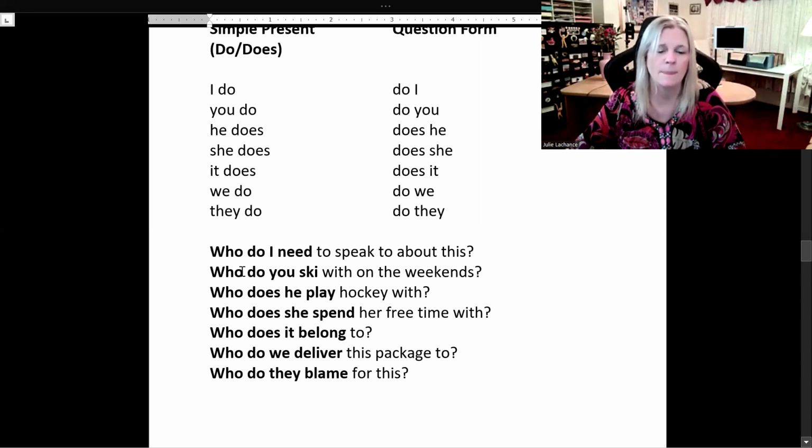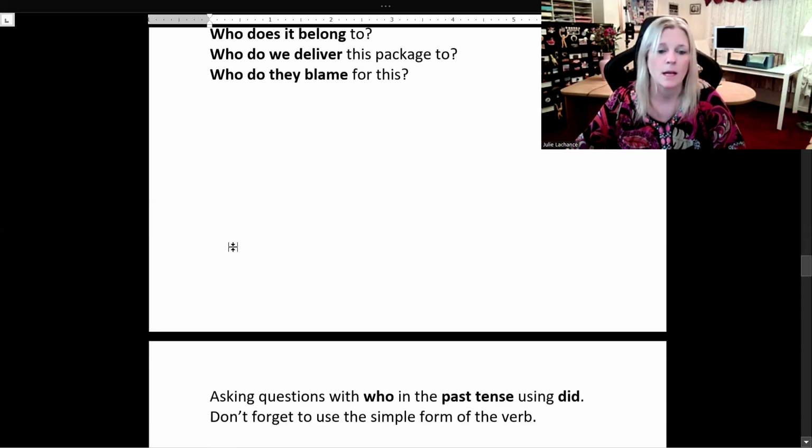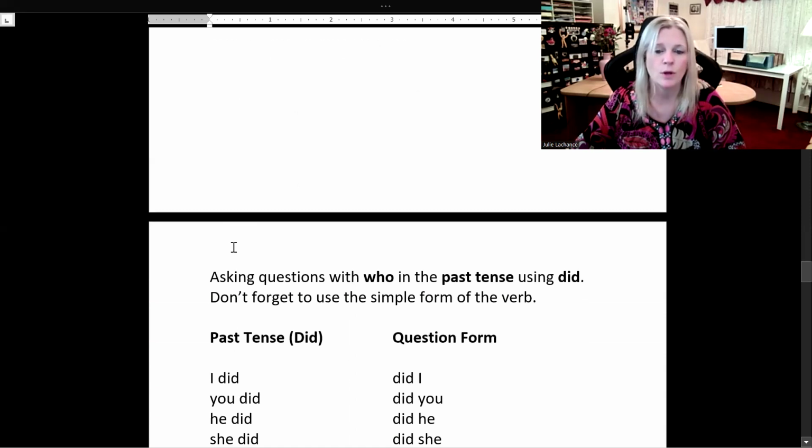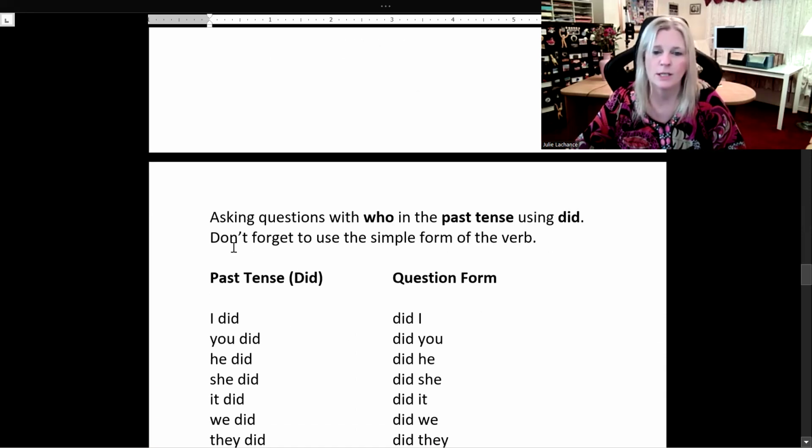So you see, each of these questions, we're always using the simple form of the verb. Need, ski, play, spend, belong, deliver, blame. Always the same thing. Just learn it once and keep repeating it. Now we're going to be asking questions with who in the past tense using did. Don't forget to use the simple form of the verb.